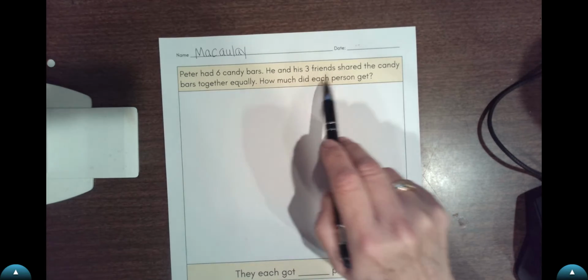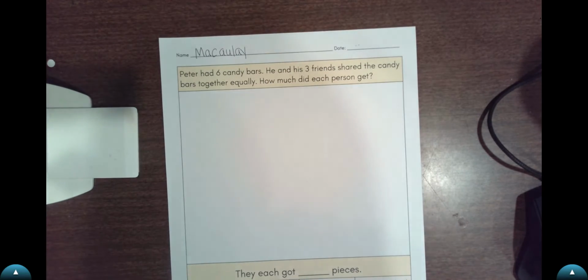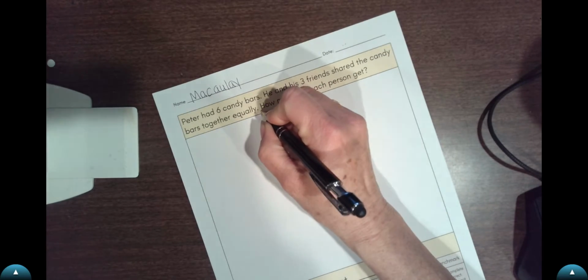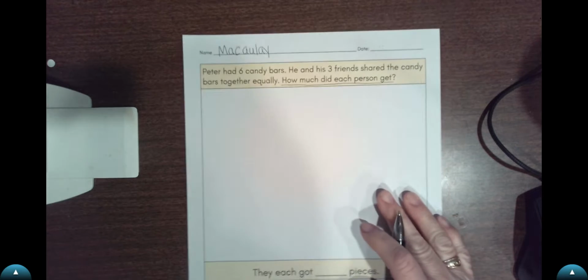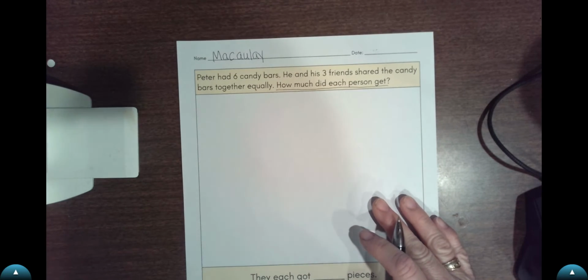How much did each person get? So what were we trying to find out? I'm going to underline the question. Go ahead and underline the question. We're trying to find out how much Peter and his 3 friends get. Each person, how much do they get from the candy bars?